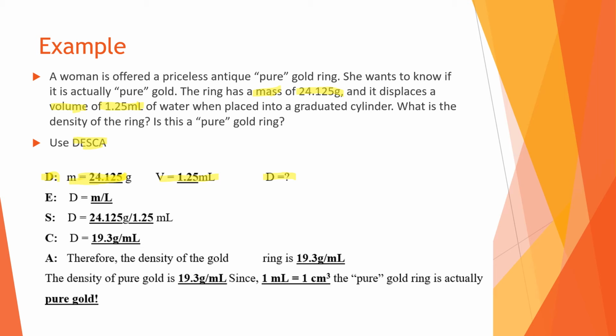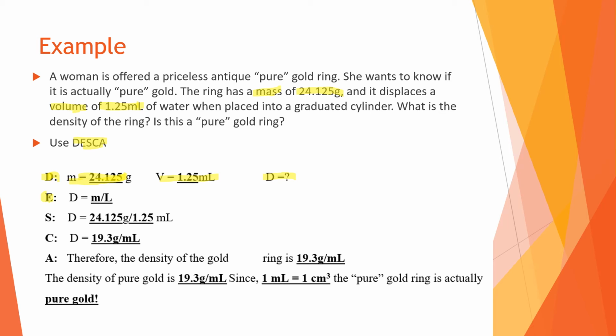E for equation means come up with the equation for density. So keeping in mind, you're going to use your triangle. You're going to cover up the unknown variable, so you would be covering up the D, and you would be using the variables that are left over to make the equation. So density is mass divided by volume. Okay, so sorry guys, I'm just going to rewrite this here.